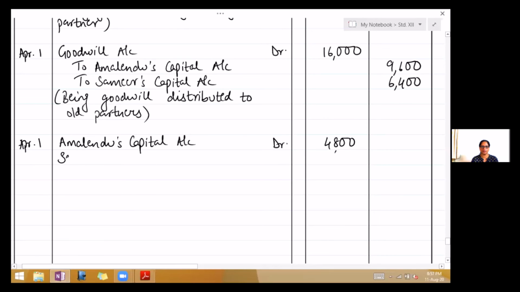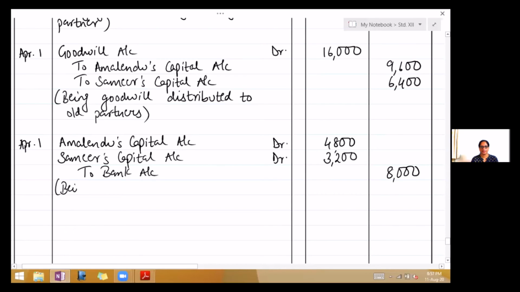Sameer's capital account debit 3,200. To bank account 8,000. Narration: being 50% of goodwill withdrawn by old partners.